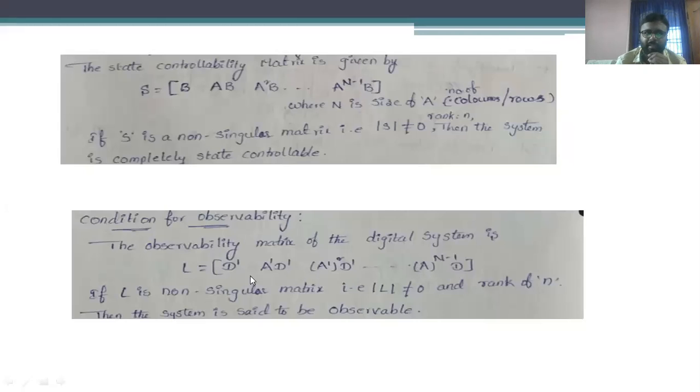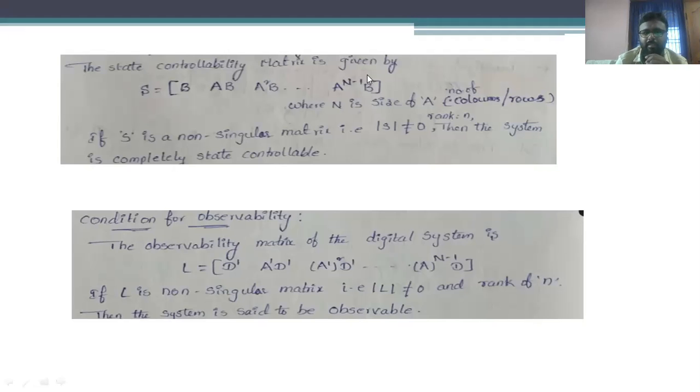After framing this matrix L, we evaluate its determinant. If the determinant is not equal to 0, then that system is an observable system.